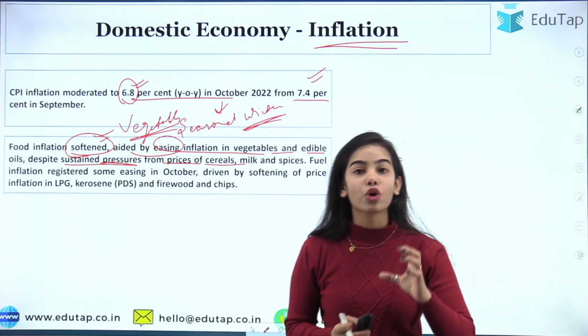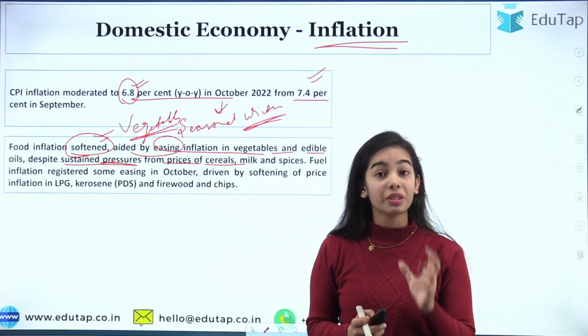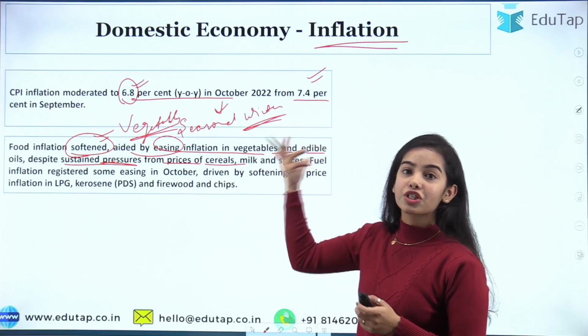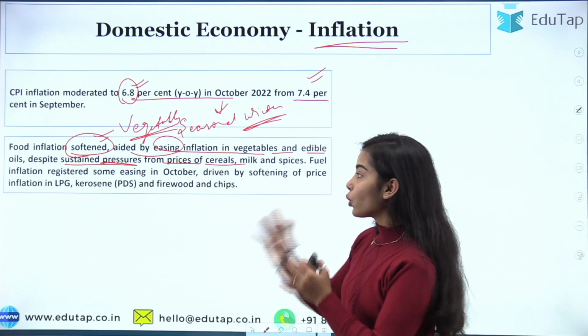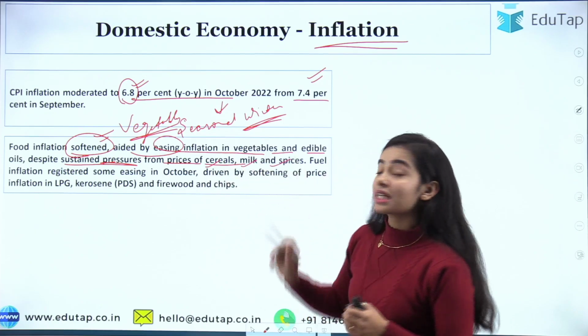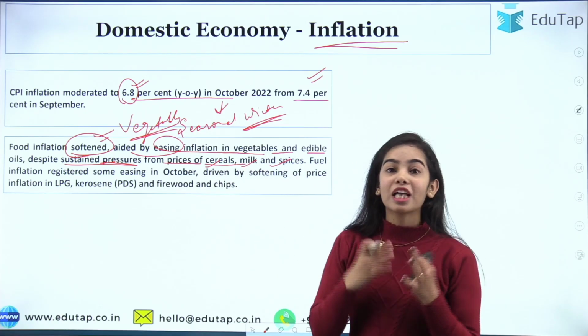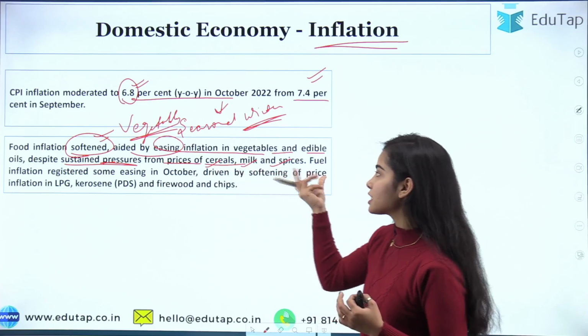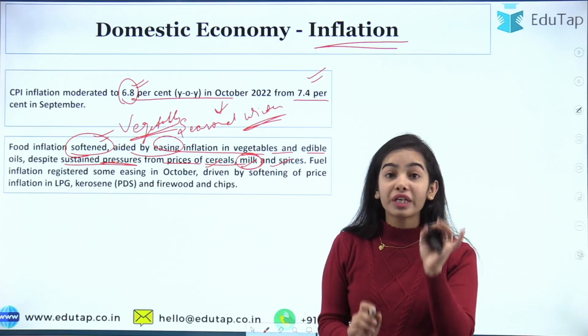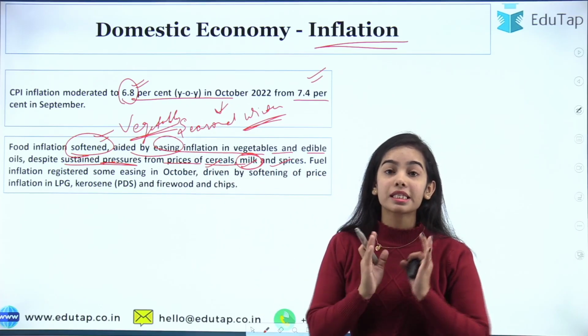The prices of cereals, milk and spices are still very high because there is a supply shortage in cereals and spices, and for milk the feed cost is very high.